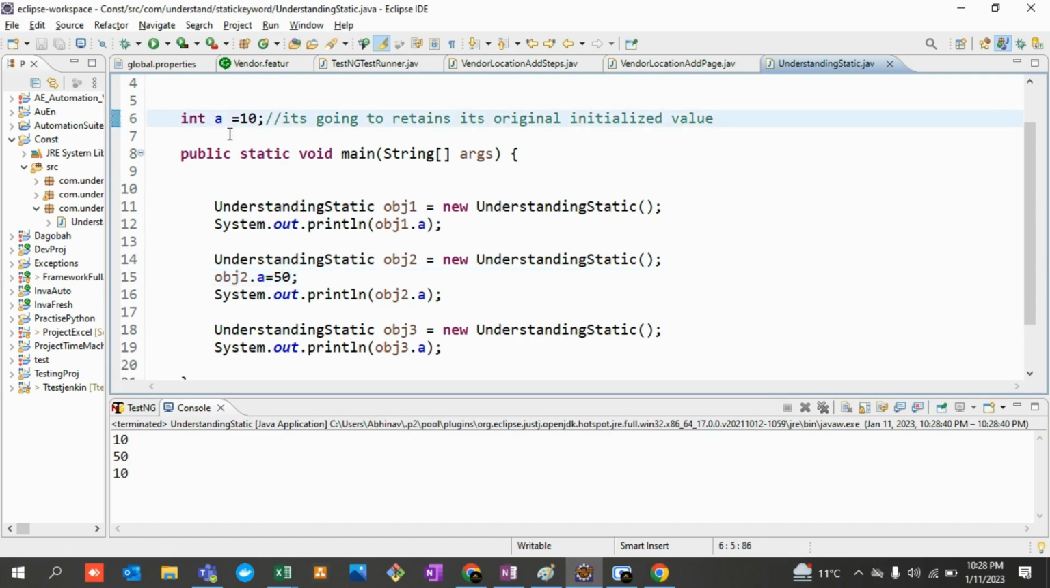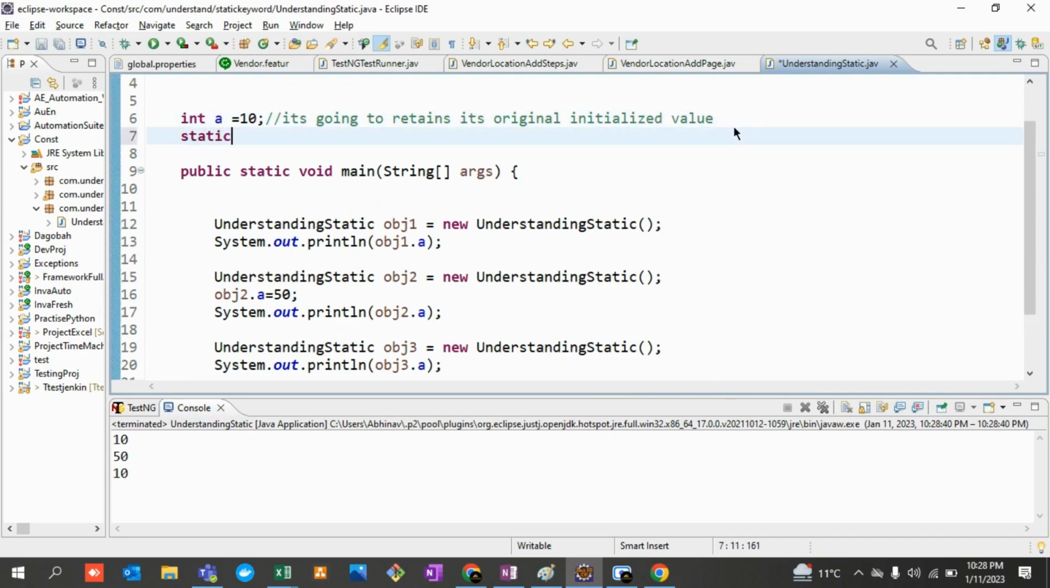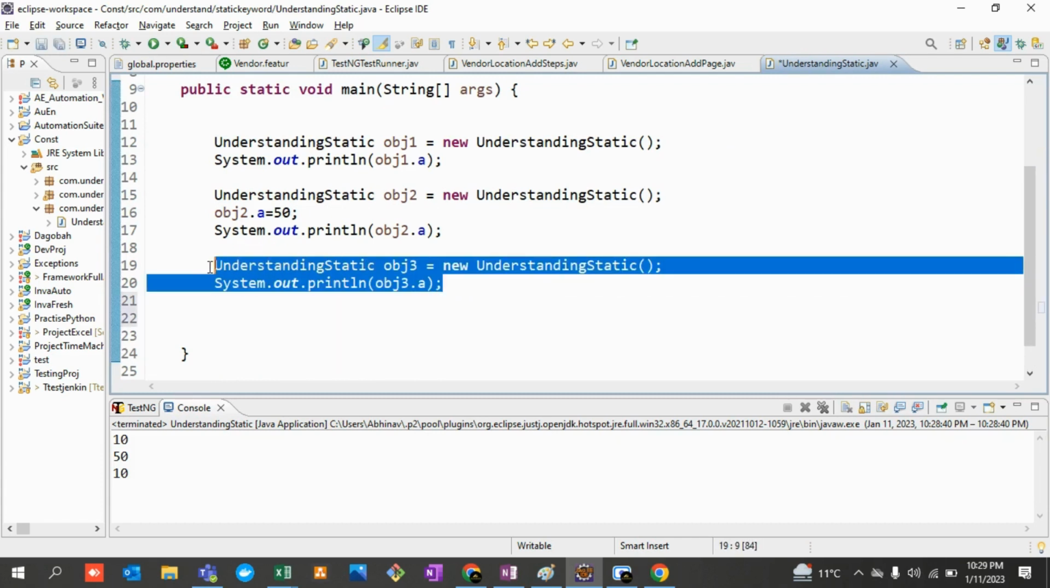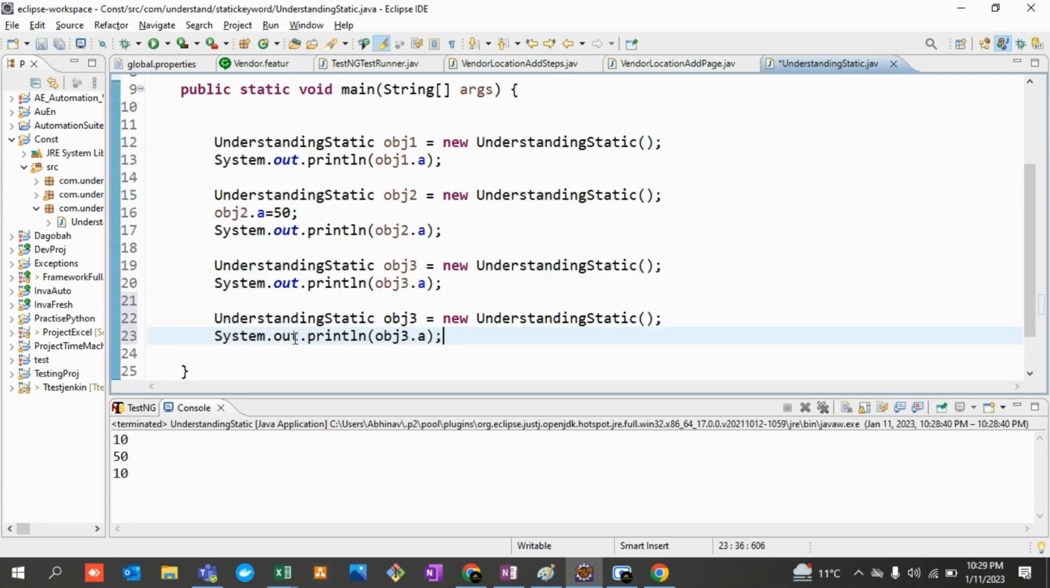But what if I make it static? Allow me to create another static variable. Let's say static int b equals 5. Sorry, that was an integer. Now I'm going to create an object again. I'm going to create a fourth object, guys, this time. Let's say this is the fourth object, this is the fifth object.